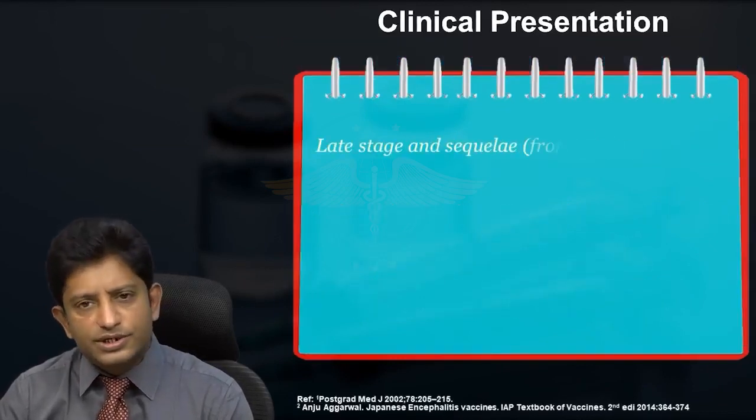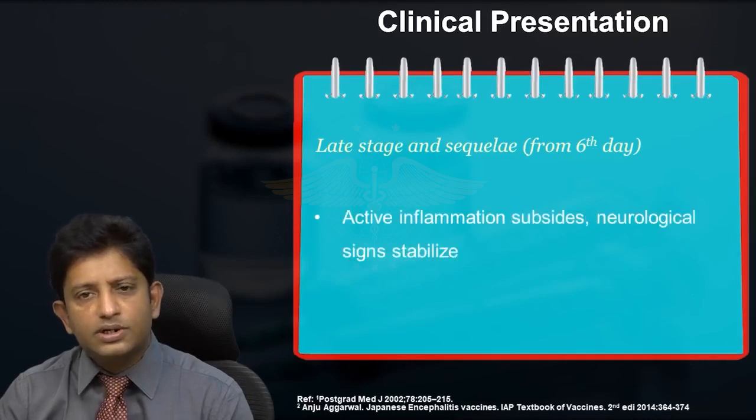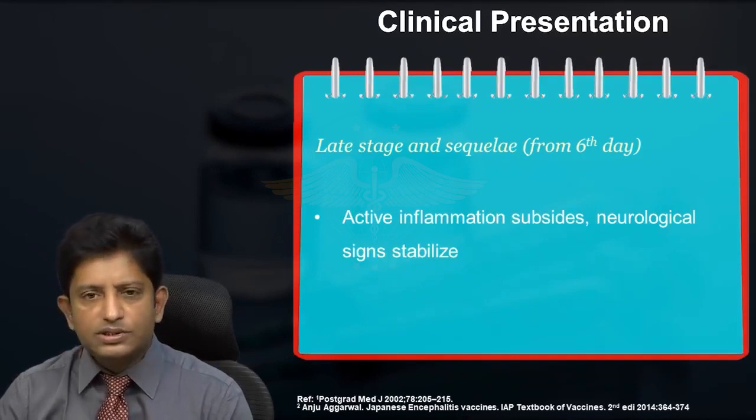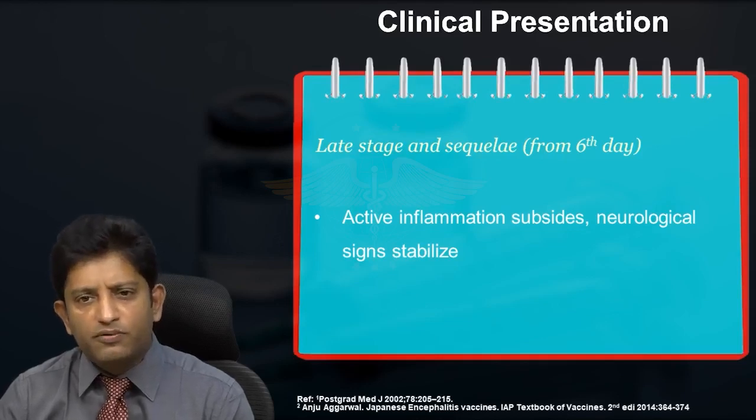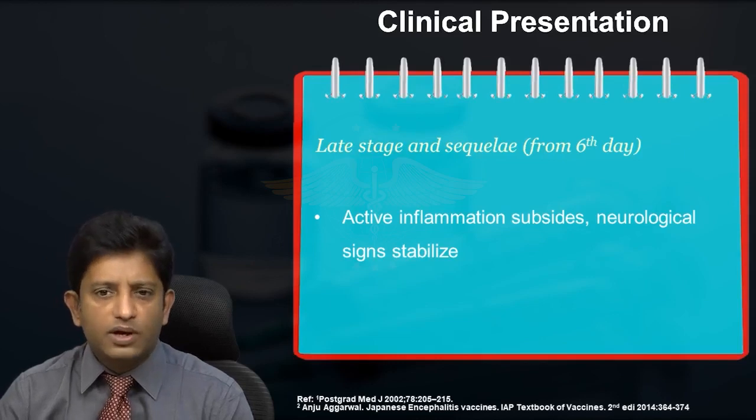And the third is the late stage, what we call the stage of sequelae, which starts from the 6th day onwards. In this stage, these so-called lucky children who do not lose their life are crippled over their lifetime, and that is the late stage, the sequelae stage.